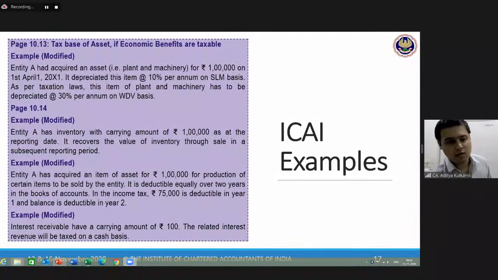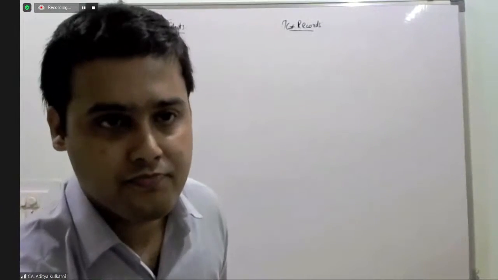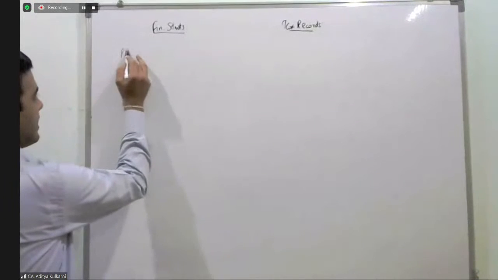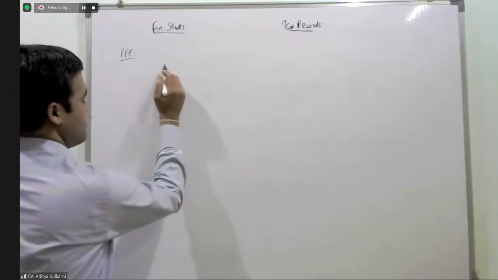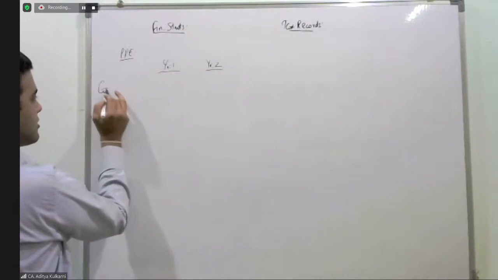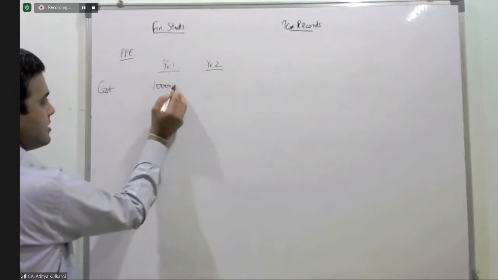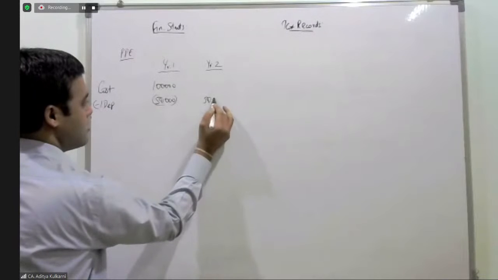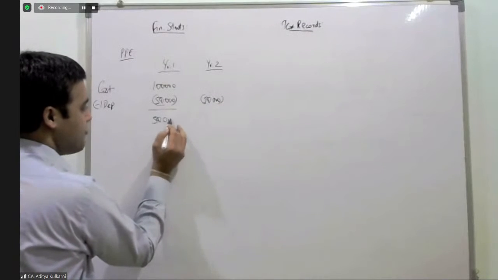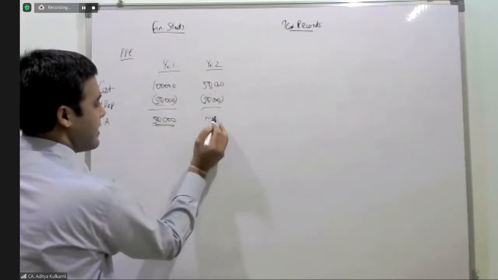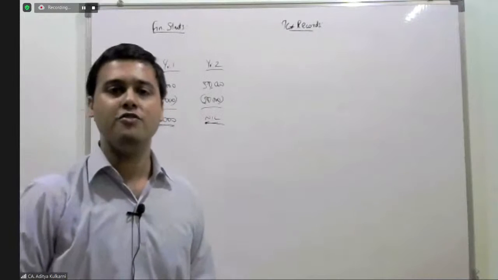In the first example, it was for 1 year. Now in the next example, it is going to be there for both the years. So now, property, plant and equipment. Now, in this case, year 1, year 2. Cost when you purchased it is 1 lakh. Less depreciation of 50,000 for financial statements. So in the first year, you will be having a carrying amount of 50,000. In the second year, you will be having a carrying amount of nil.